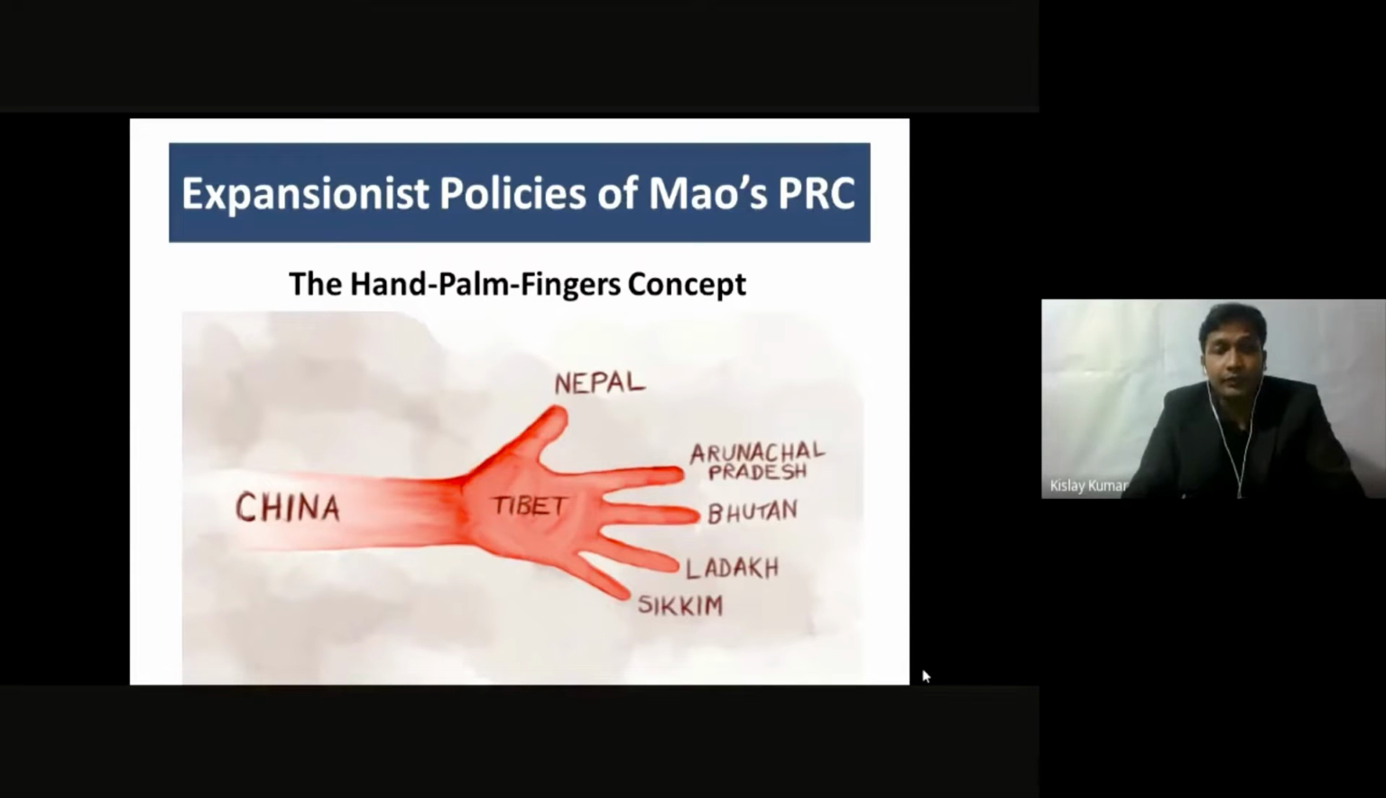But at the same point of time, they are also having border disputes with Nepal, so at 10 places recently. Arunachal Pradesh is a state in India which they claim as their own, and they call it south of Tibet. Bhutan is a very small country, north of India. It's a Himalayan country, and right now they have also developed a border dispute with Bhutan.